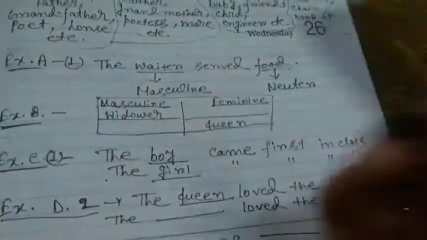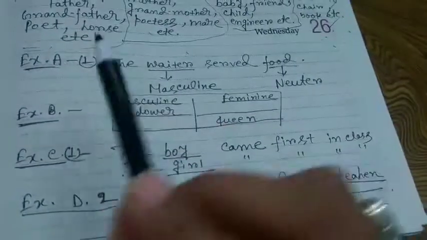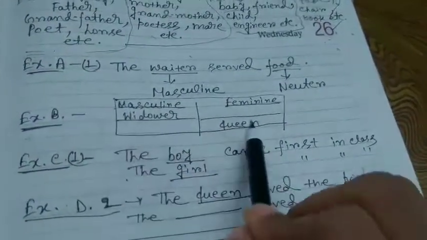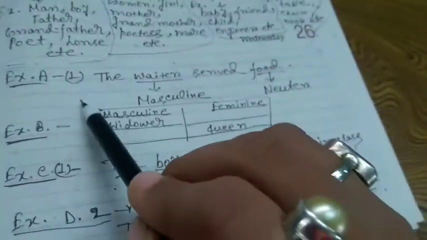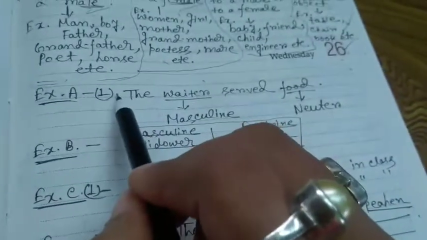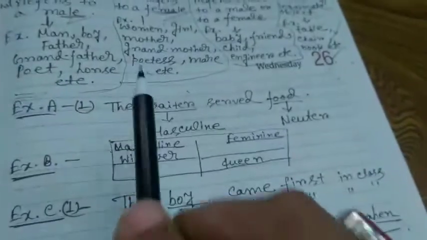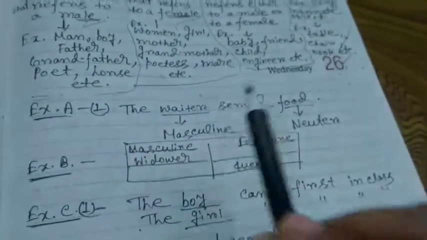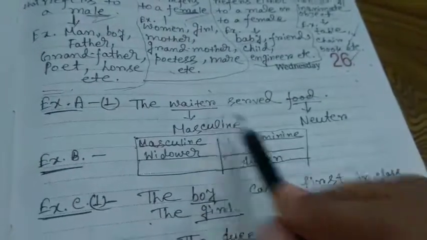Now come to your exercises. In your book, 4 exercises are given: exercise A, B, C, D, and from all exercises, one exercise I shall do for you. Though you will get all the answers, don't take tension. In exercise A, there are 4 or 5 or maybe 6 sentences, and you have to underline the nouns, and for that noun, whichever kind of gender it is, you have to write there.